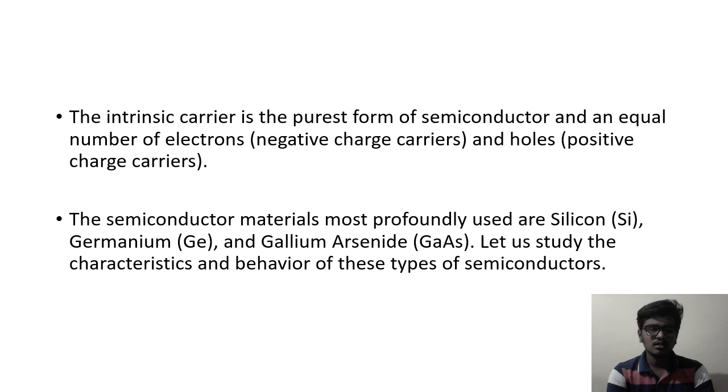Let us study the characteristics and behavior of these semiconductors. So let us know briefly about this intrinsic diagram and more in further slides.